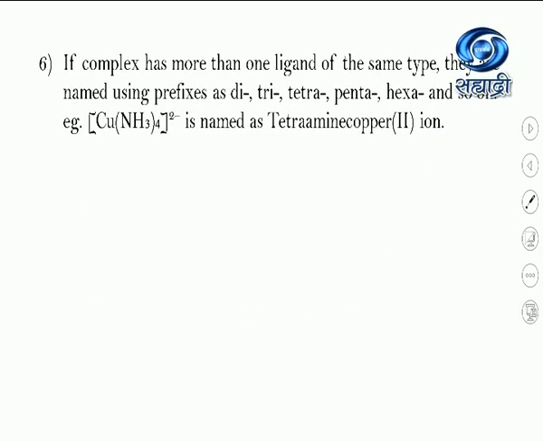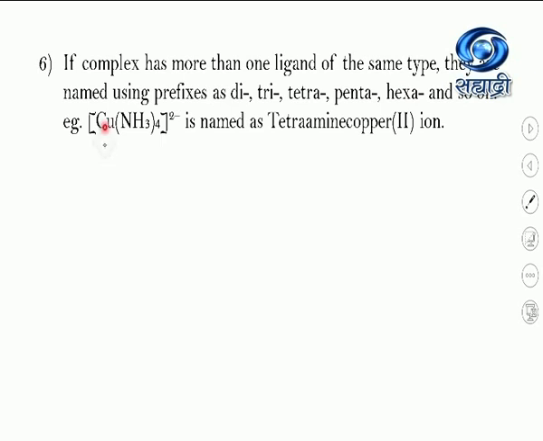Now see the sixth rule. If in a complex more than one ligand of the same type is present, one ligand but it occurs many times, then while naming it we have to use a prefix. If two ligands are there, we use the prefix di, 3 for tri, 4 for tetra, 5 for penta, 6 for hexa and so on.